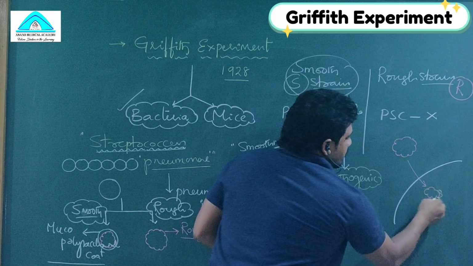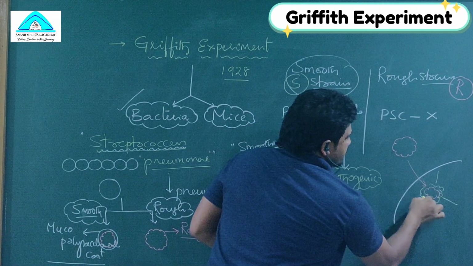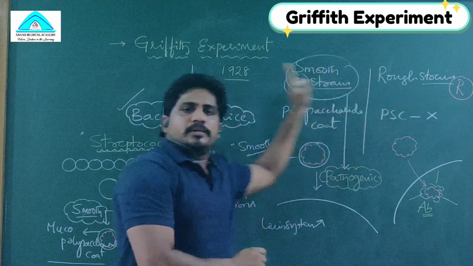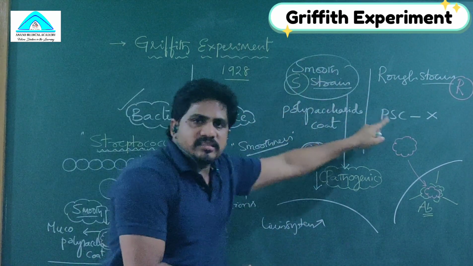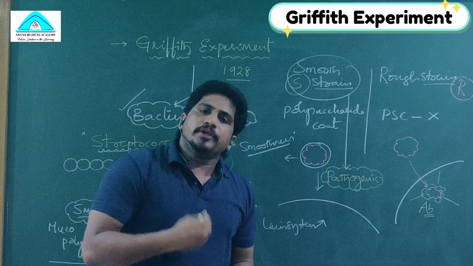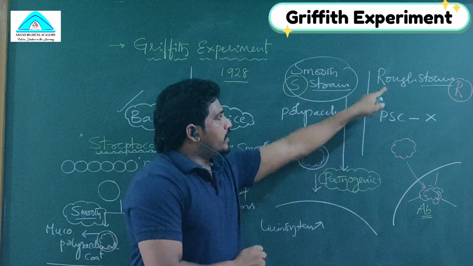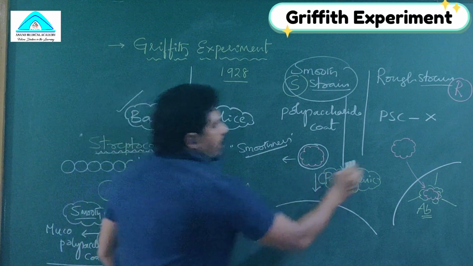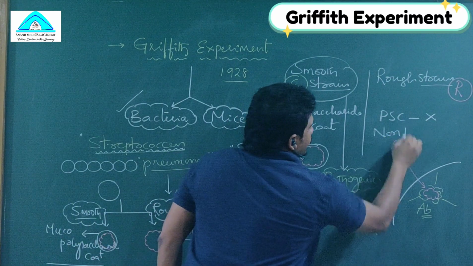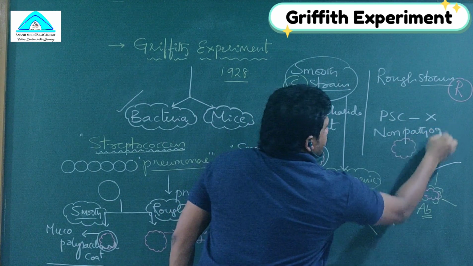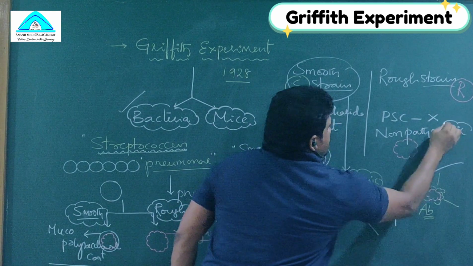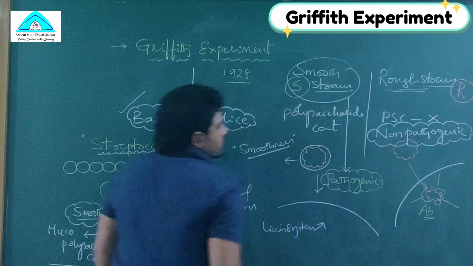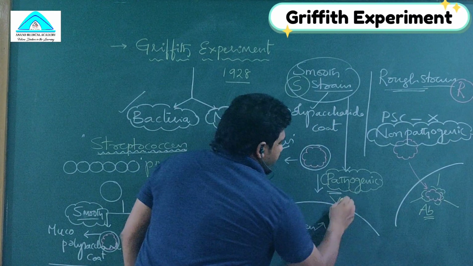Such antibodies kill the rough form. So the rough strain of Streptococcus pneumoniae cannot overcome the immune system of the host. That's why rough strains cannot infect, so they are called non-pathogenic. Which strain is non-pathogenic? Rough strain.